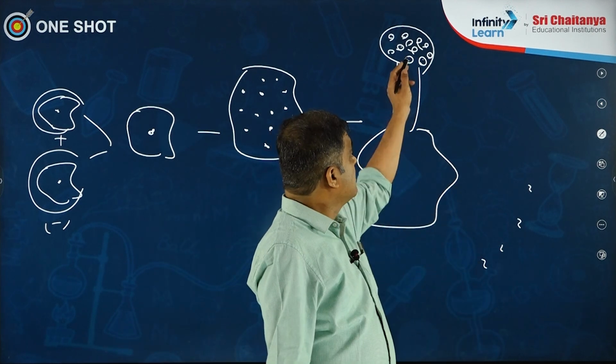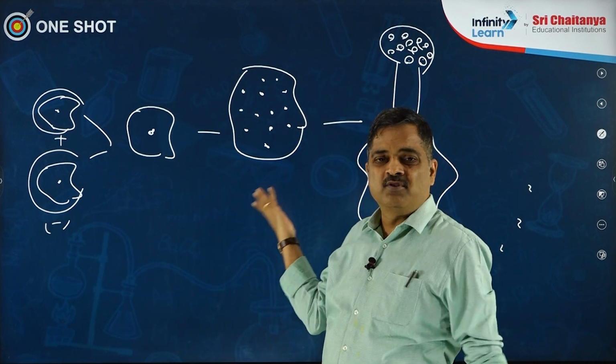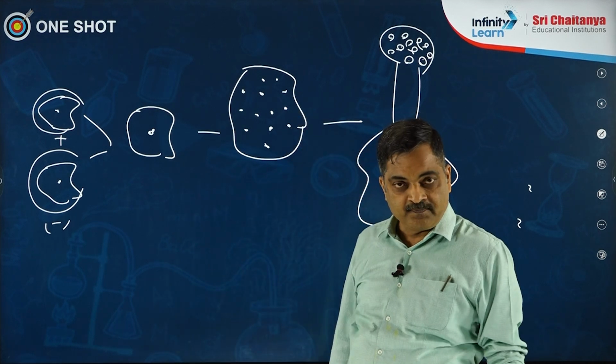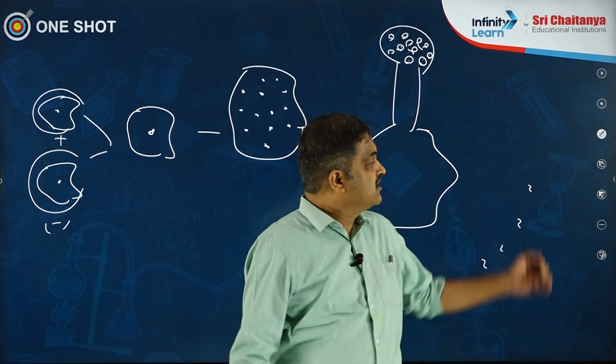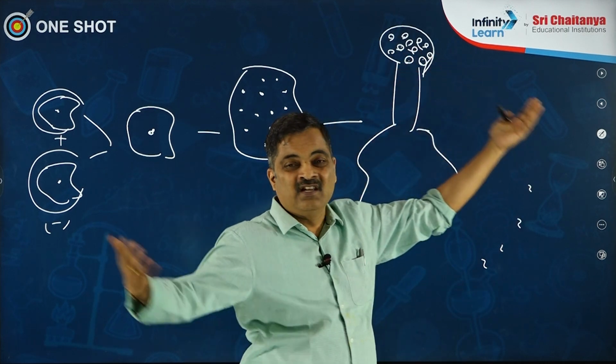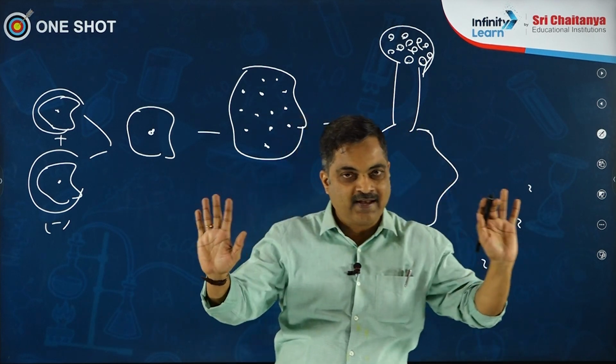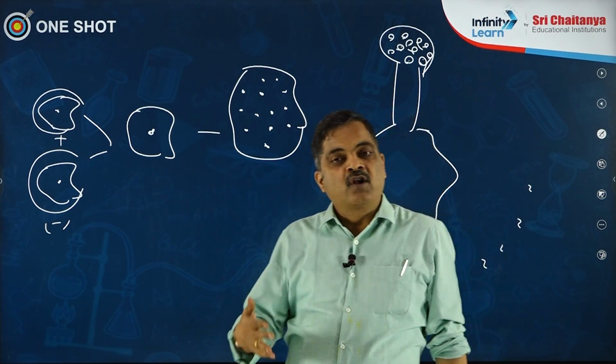What is the plant character? Presence of cell wall around the spores. What is the animal character? Nowhere do you see a cell wall anywhere except in the spores. Alright, then what is the fungal character? Presence of sporangium, production of sporangium, fruiting body, spores, they are all typical fungal characters. That's about slime mold, children. I explained nicely. Next one, what we have is protozoans.